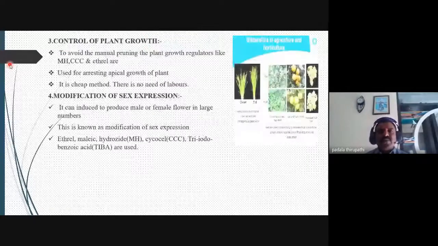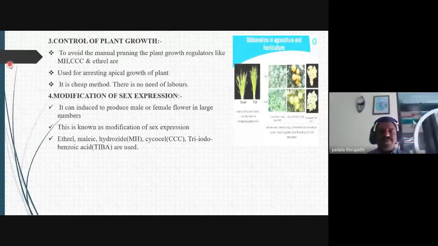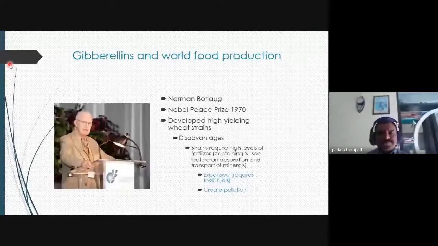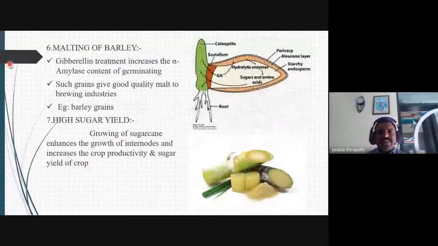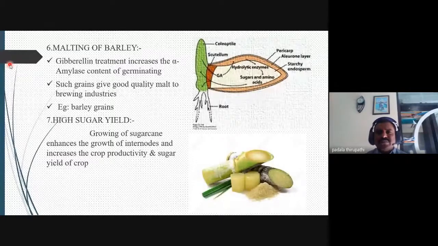Control of plant growth and sex expression is also important for commercial purposes. Some crops need female flowers, and some need male flowers. Malting of barley and increased sugar yield in sugarcane are also due to gibberellins, and that's why we spray gibberellins externally.